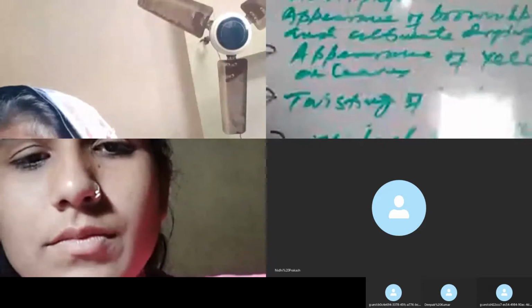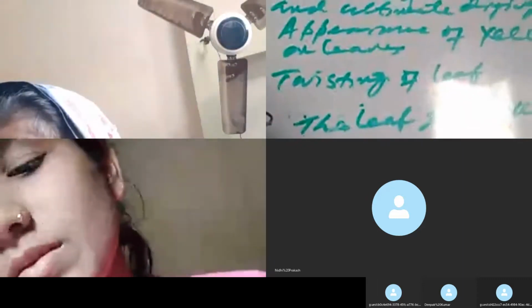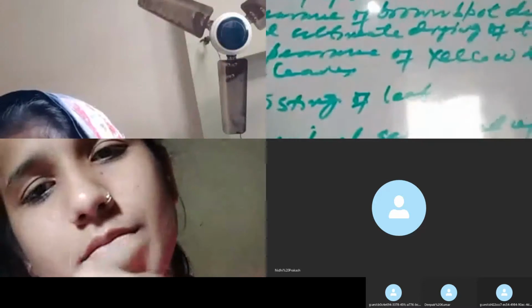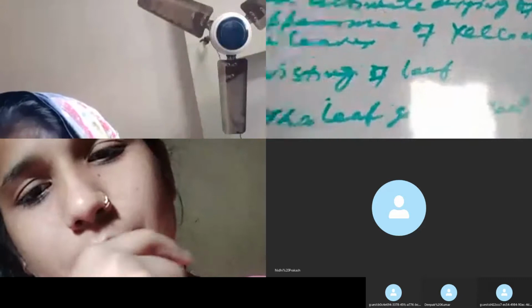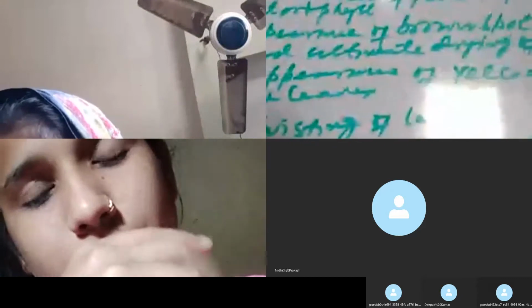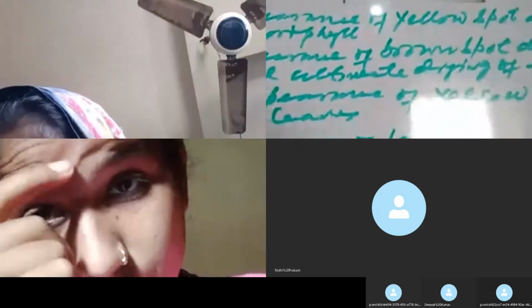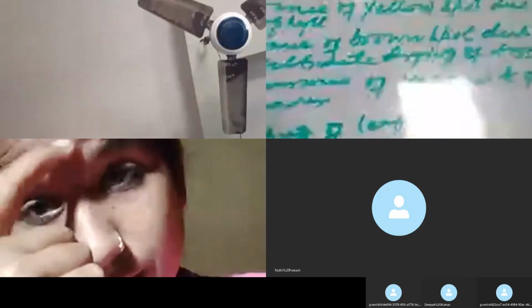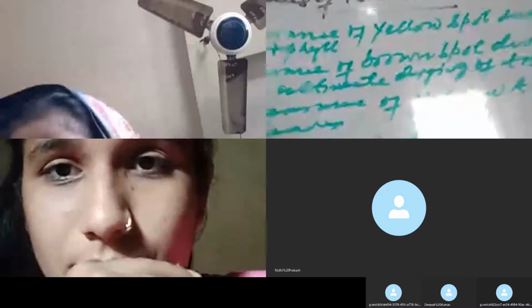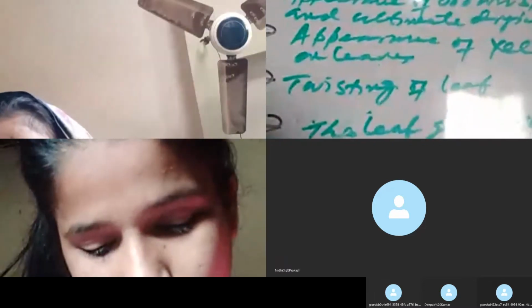Now let us see the seventh symptom, which is known as vein clearing. What is vein clearing? Vein clearing is defined as the disappearance of chlorophyll along the veins of the leaf. You know that the leaves have the midribs, veins and veinlets. So if there is a loss of chlorophyll along the vein, अगर वेन के दोनों किनारे पर क्लोरोफिल एब्सेंट हो जाए, क्लोरोफिल की डिफिशियंसी हो जाए, लॉस हो जाए, तो इस तरह के सिम्टम्स को हम लोग क्या कहते हैं? वेन क्लियरिंग कहते हैं. To define the term, vein clearing is defined as the disappearance of the chlorophyll along the veins of the leaf. So this is called vein clearing.